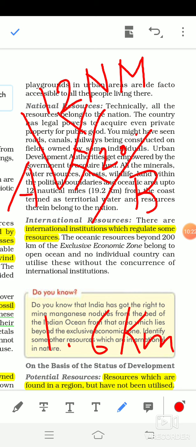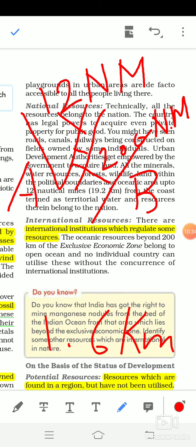It is a measurement in kilometers, 1 nautical mile means approximately 1.6 kilometers. So up to 12 nautical miles it is that country's ownership, so that is that country's national resource. Then after 12, from our country's boundary till 200 nautical miles, this is known as the exclusive economic zone.